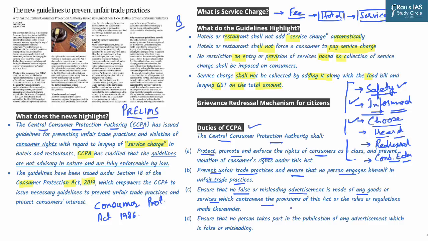And last but not the least, ensure that no person takes part in publication of any advertisement which is false or misleading. So you can see that the basic rights, consumer education, redressal, heard, choose, informed and safety, are highlighted through the duties of CCPA.